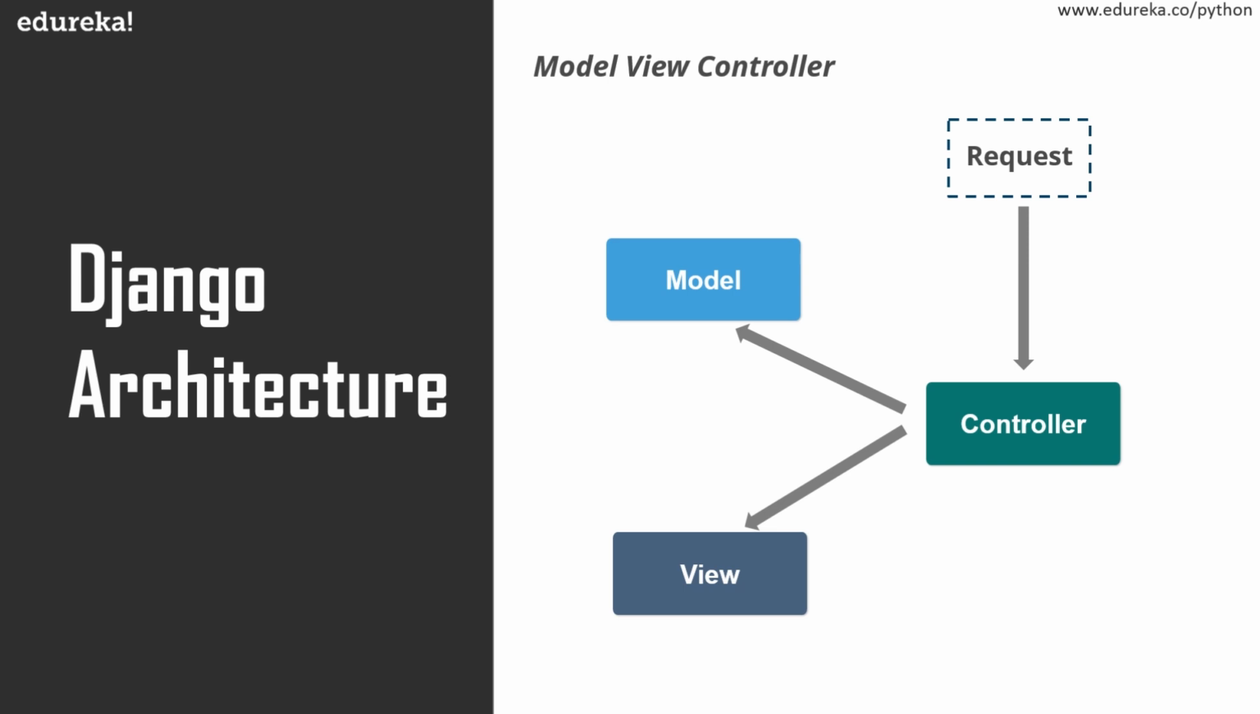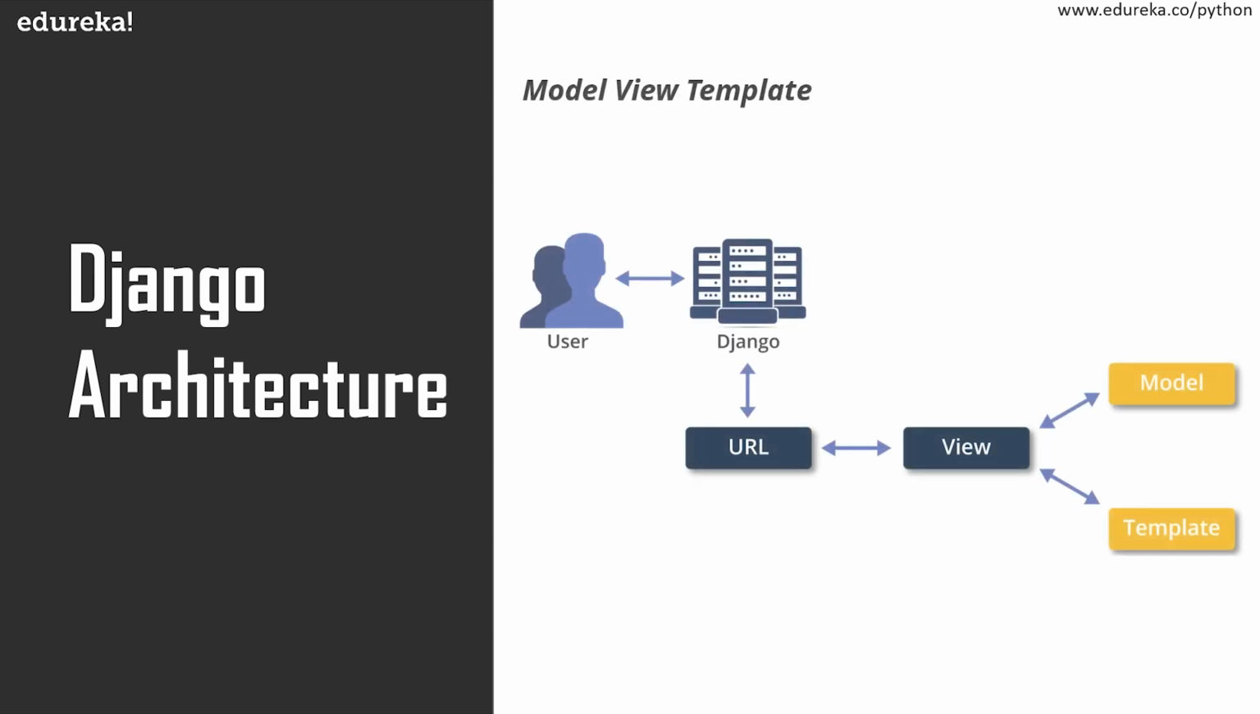A view is all about the presentation and it is not at all aware of the backend. So basically, whatever the user sees on a web page is returned by the views component. The controller, on the other hand, is the business logic which will interact with the model and the view. Now talking about the MVT or the model view template structure. In the MVT architecture, there's a predefined template for the user interface.